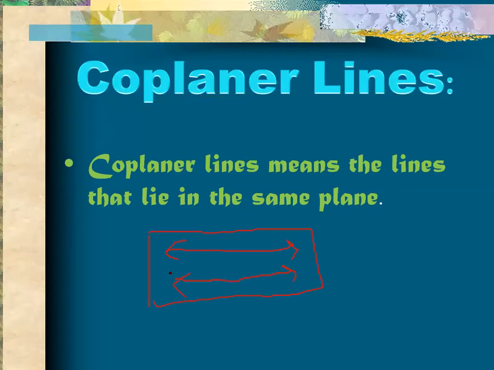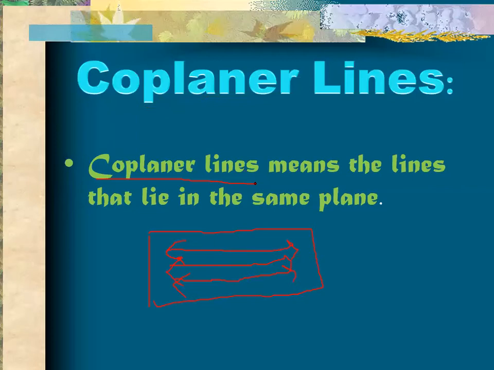Okay, if you have multiple rays that lie on the same plane, you will say that these lines are coplanar lines. Coplanar lines means the lines that lie in the same plane. Okay, is that clear? Now, this is the end of the lecture.